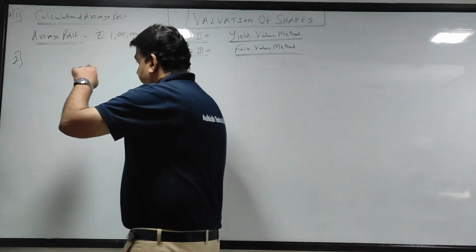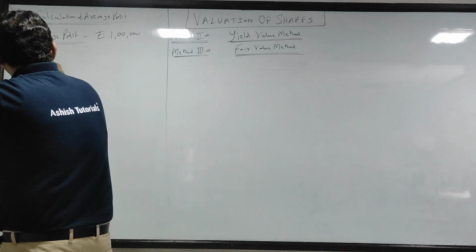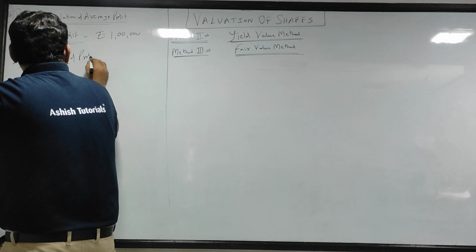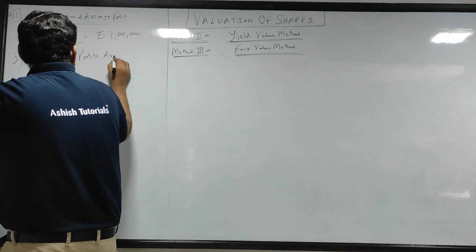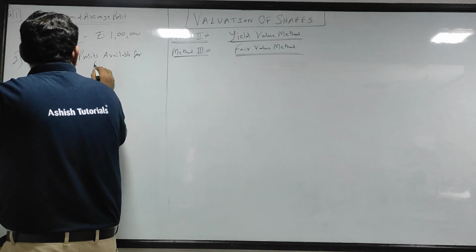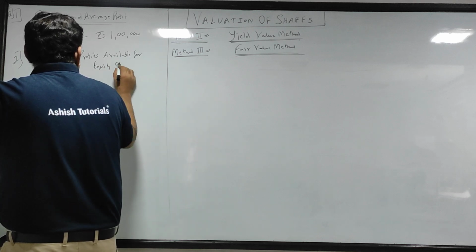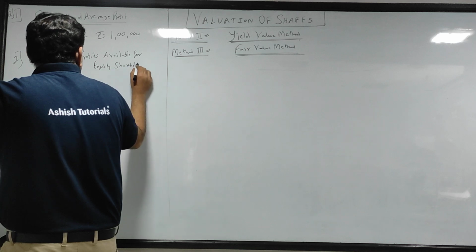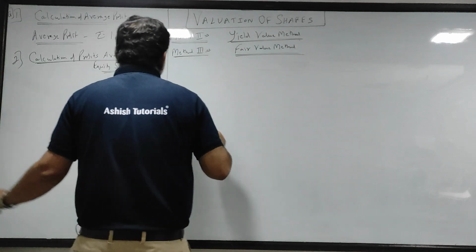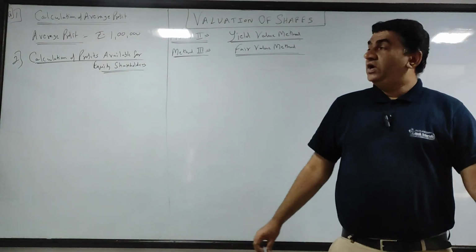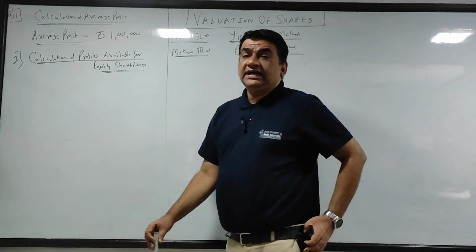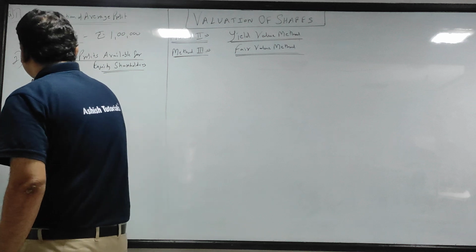So what you will do, my second step will be calculation of profits available for equity shareholders. I need profits available for equity shareholders. Now for that, first I need the average profit as the base. So let me give the systematic heading.